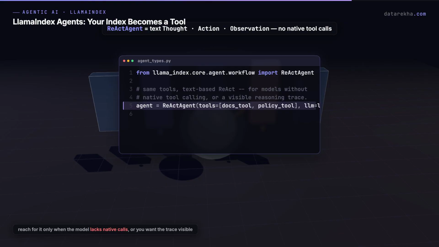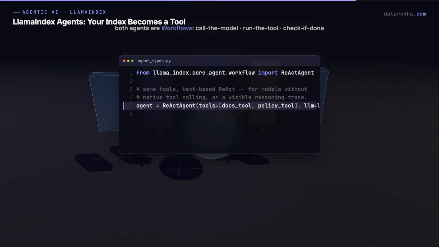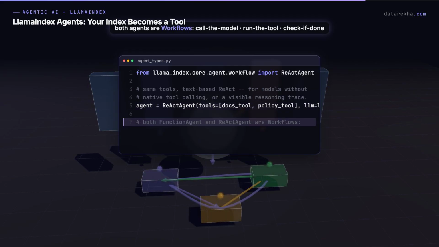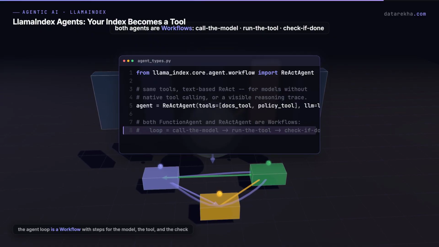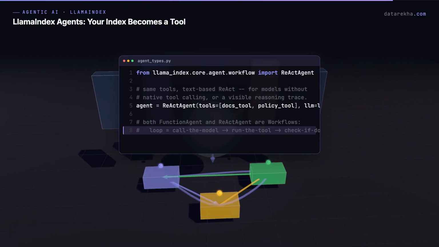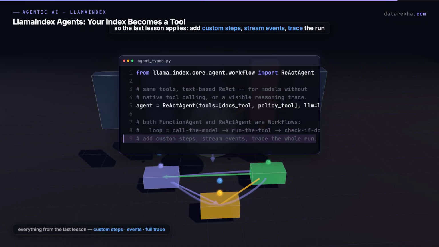And here is the thread tying this whole cluster together. Both agents are workflows under the hood. The agent loop is a workflow with steps for call the model, run the tool, and check if we are done. So everything from the last lesson applies. You can add custom steps, stream the events, and trace the entire run.